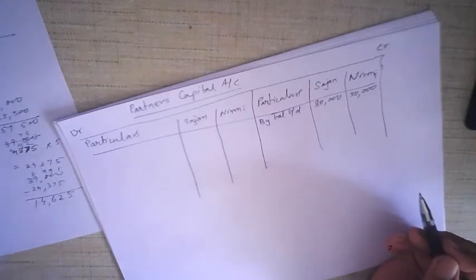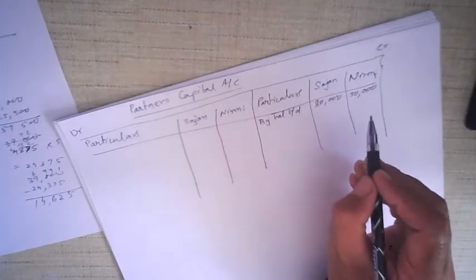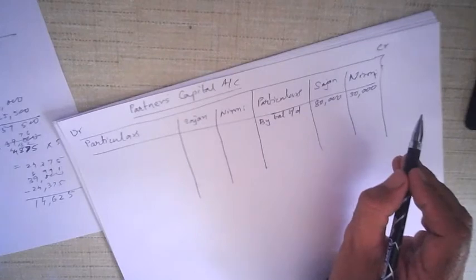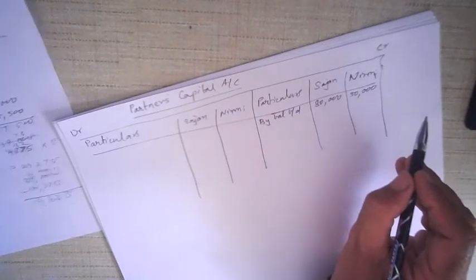General reserve is distributed in the old ratio 5:3 to the old partners. The old partners are Sajan and Nirmi. There is no new partner and the old profit loss sharing ratio is 5:3. So general reserve is 80,000.